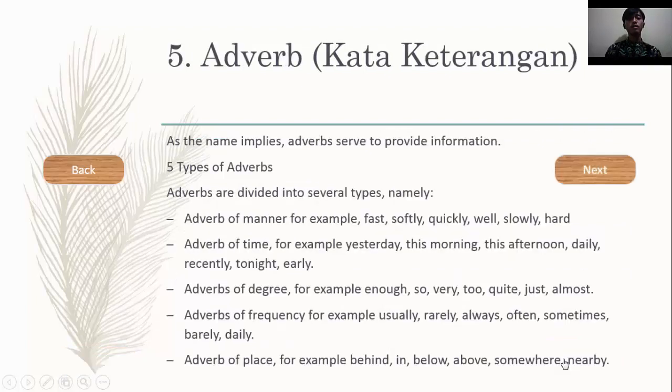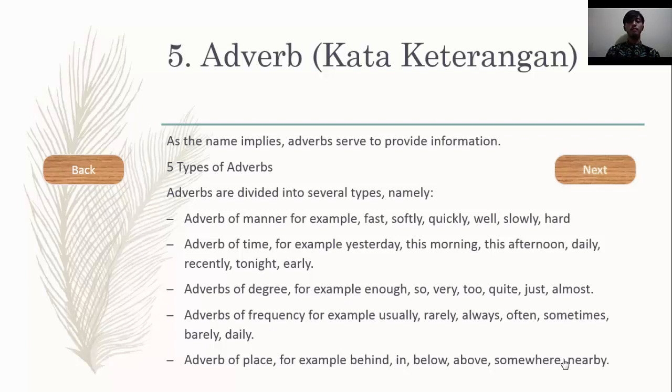Okay, next, adverb. As the name implies, adverbs serve to provide information. 5 types of adverb: first, adverb of manner, for example, fast, softly, quickly, well, slowly, hard. Next, adverb of time, for example, yesterday, this morning, this afternoon, daily, recently, tonight, early.